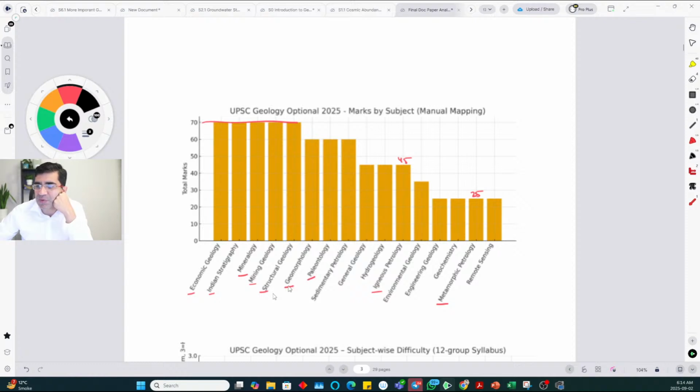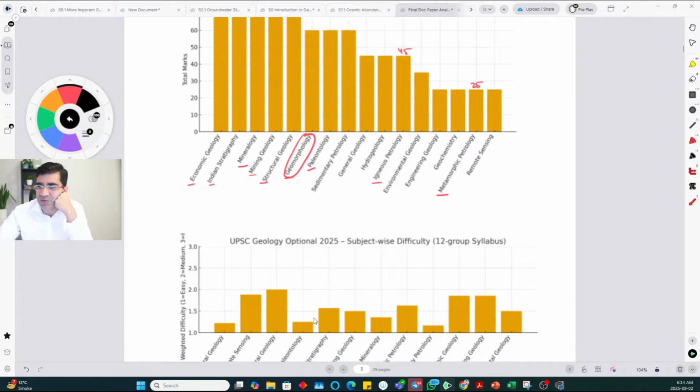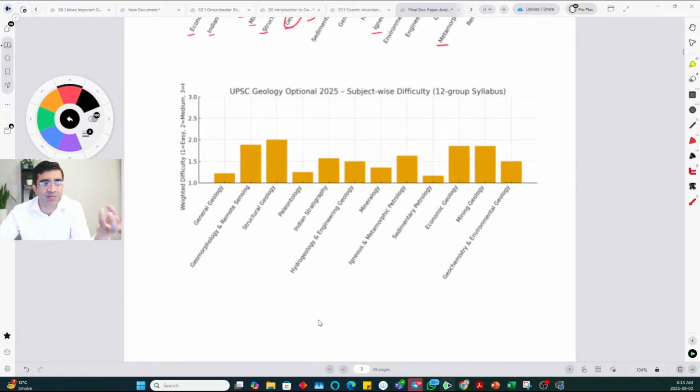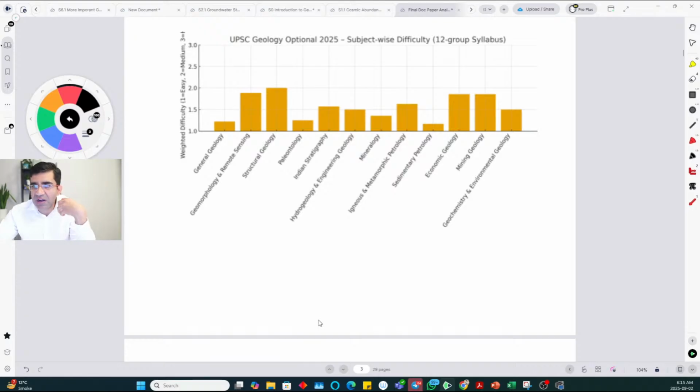Geomorphology, sometimes there can be an overlap. A question can be considered from geomorphology, but also another subject. And then paleontology and sedimentary petrology were at 60 marks, because usually they take igneous plus metamorphic combined to 70 marks.